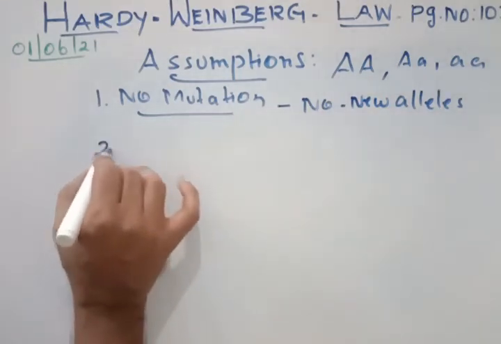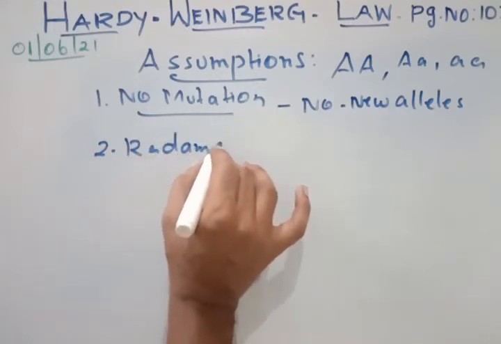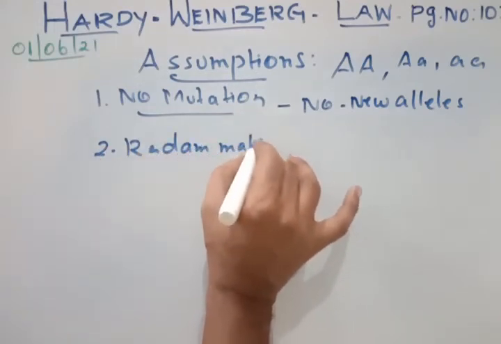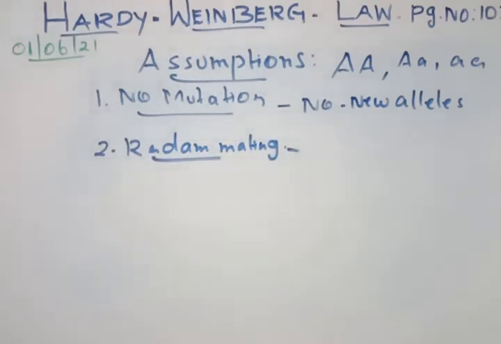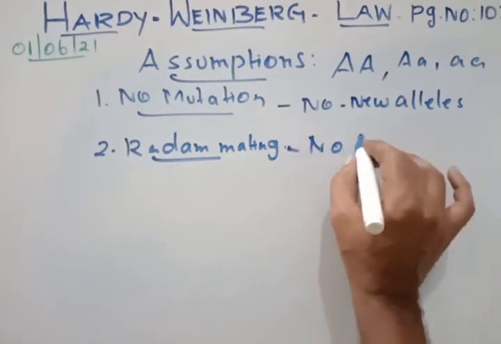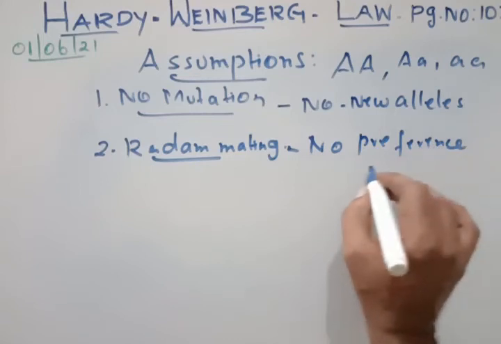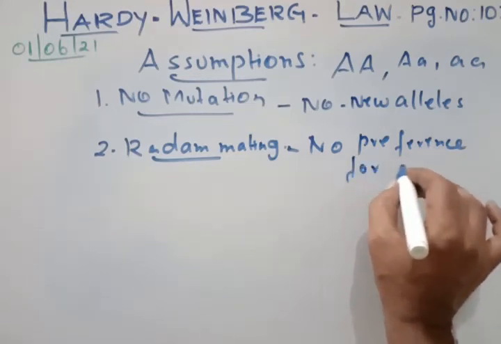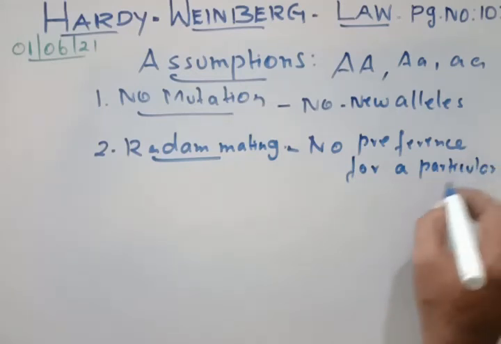The second one is called random mating. You know what random mating is, but still, random mating means there is no preference for a particular genotype.